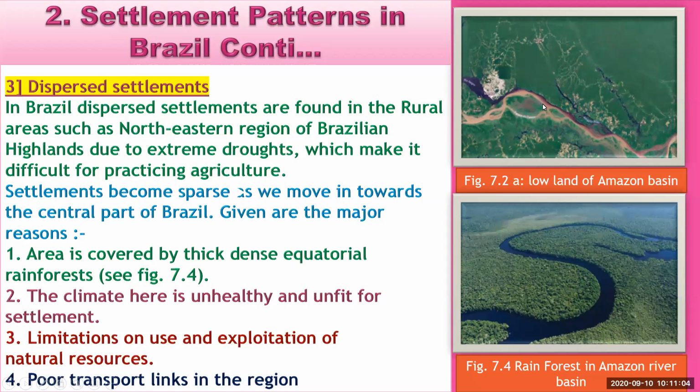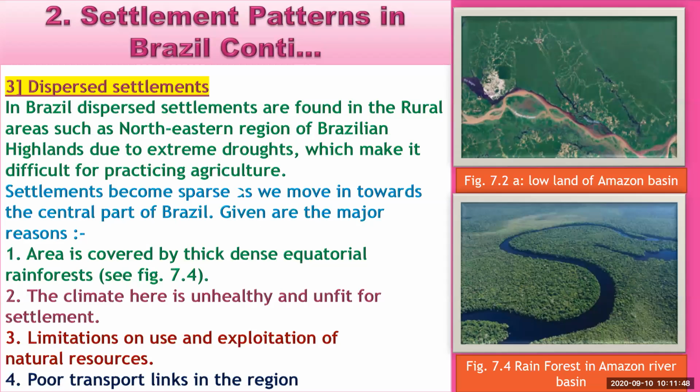But in the lowland area of the Amazon basin, some settlements are formed, and these settlements are also of the dispersed type because of the unfavorable climate, heavy rainfall, and no availability of flat land and good fertile land. That's why dispersed settlements are found in the Amazon River basin area. Settlements become sparse as we move towards the central part of Brazil. Given are the major reasons. We'll see the reasons behind the dispersed settlements.